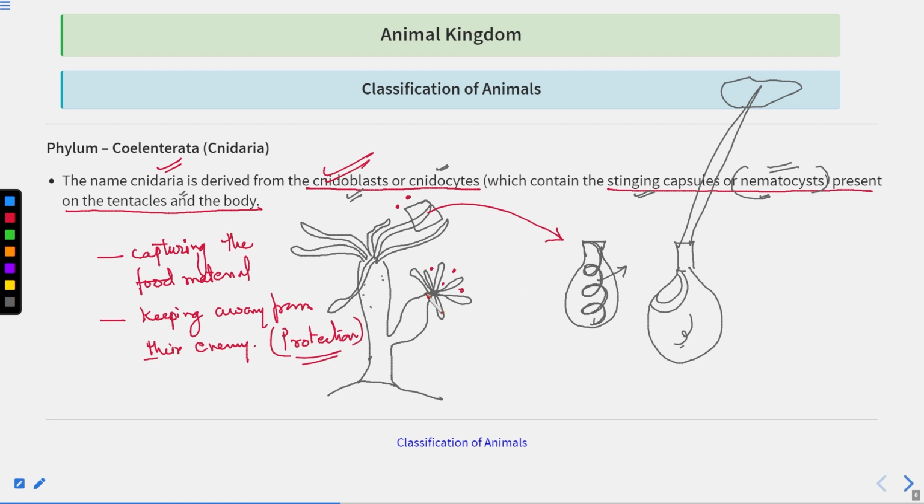Sometimes an organism can come and try to take this Hydra to be eaten, right? To take its prey. Now, with the help of these nematoblast or nematocyst cells, they protect their body, they protect themselves. So this is providing the protection as well.